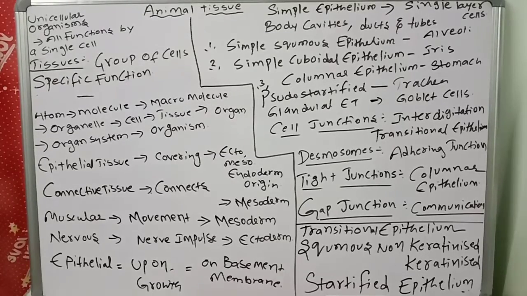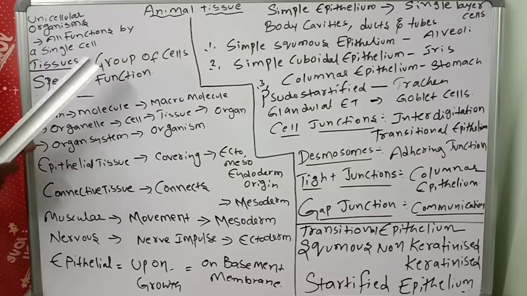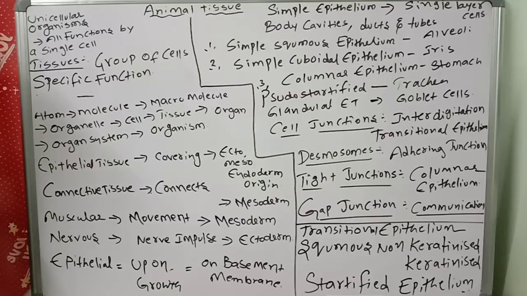Today we are going to discuss the revision, that is animal tissues. We're discussing animal tissues. Suppose, what is a tissue? A group of cells that perform a specific function, such an organization is called a tissue. A group of similar cells performing a specific function, that organization is called tissue.